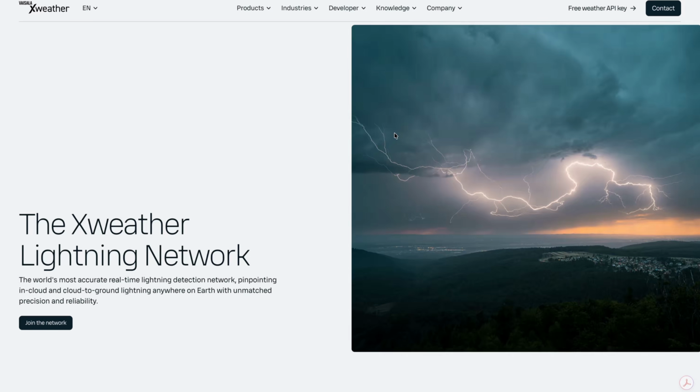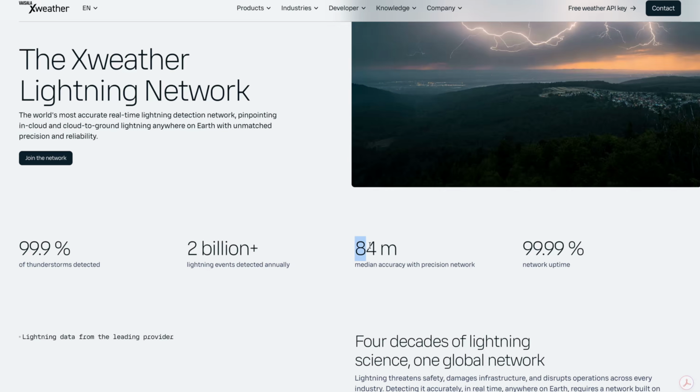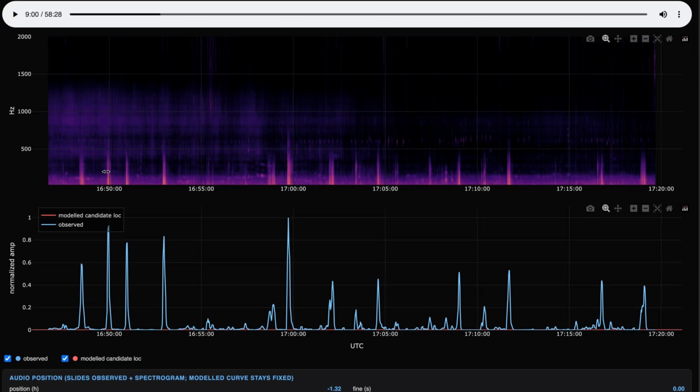There are, however, much better paid data sources. To the degree of, rather than a 5 kilometer deviation, you're down to like 100 meter precision. And that enables 2 things actually. One is just your location estimate for a single strike is a lot more precise. The second though is it allows you to analyze all different types of storms. The problem we had here is the poor spatial precision creates an attribution problem. Like if the strikes are too close together, the location uncertainty makes it such that we don't know which modeled strike to attribute to each heard strike. With 100 meter precision, you know exactly.